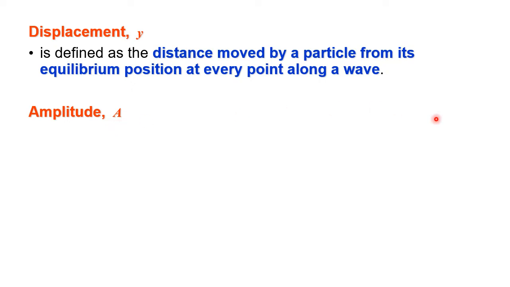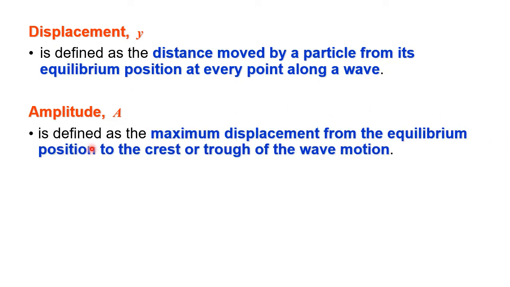Amplitude A. Amplitude A is defined as the maximum displacement from the equilibrium position to the crest or trough of the wave motion. So Y maximum equals amplitude.